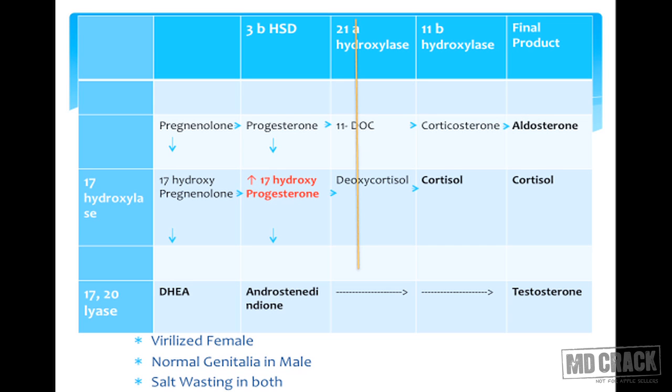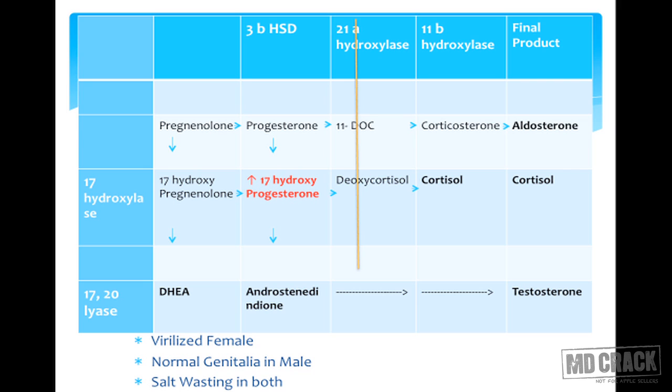21 hydroxylase deficiency. As you can see in the figure, we have an enzymatic block at the 21 hydroxylase enzyme. So the products aldosterone and cortisol are not being produced, and the precursors, progesterone and 17-hydroxyprogesterone, are accumulating and are shunted towards the testosterone pathway, giving rise to excess testosterone.